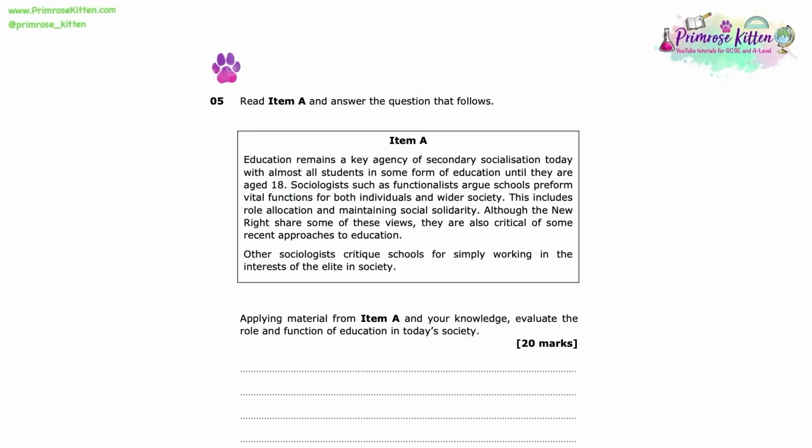Read item A and answer the question that follows. Item A. Education remains a key agency of secondary socialisation today, with almost all students in some form of education until they are aged 18.